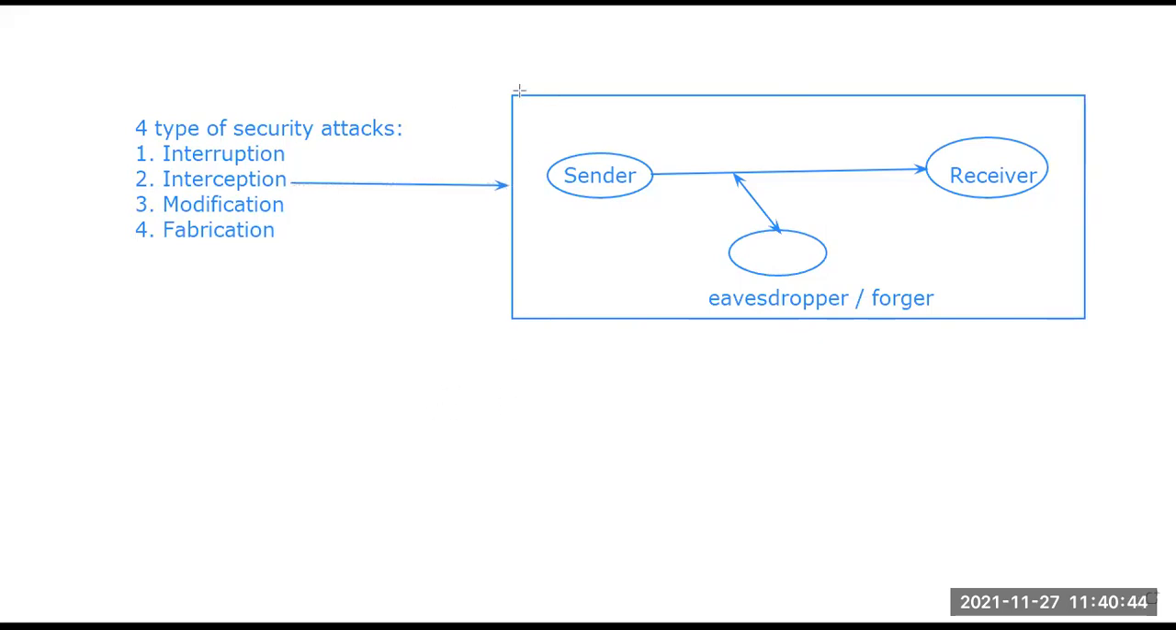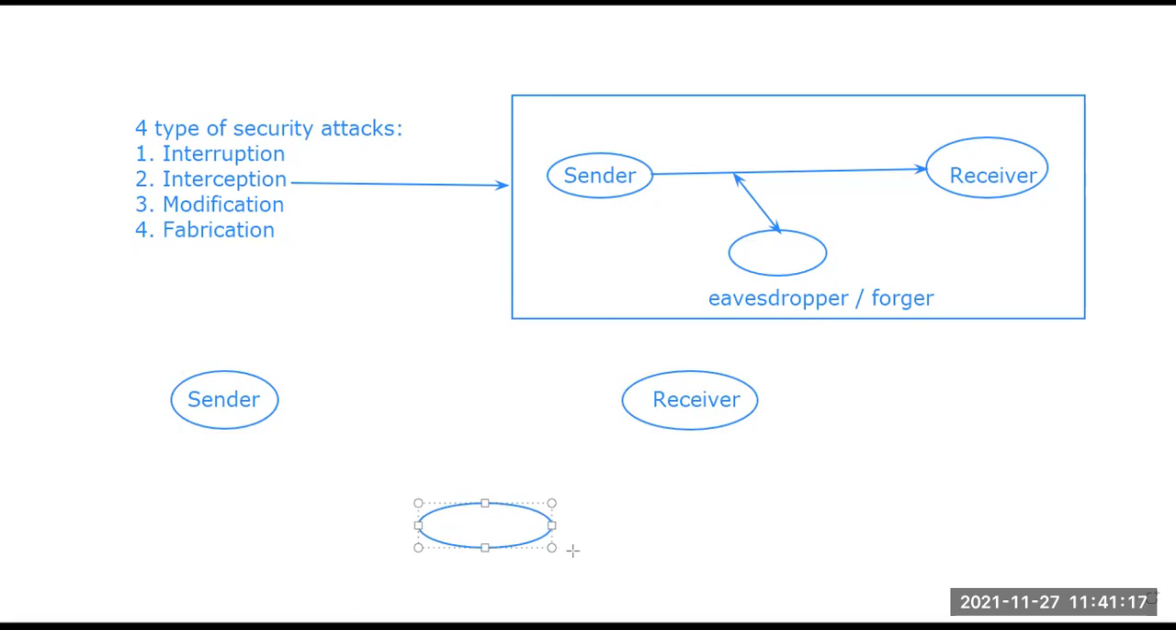Now, next part, that is the interruption. Sorry, modification. So what happens in modification? Again, suppose a sender and a receiver. These are the two parties, sender and receiver. And there is again a third party present. Maybe it's an eavesdropper or a forger. Okay, so a third party is present here, and he has access to the data.